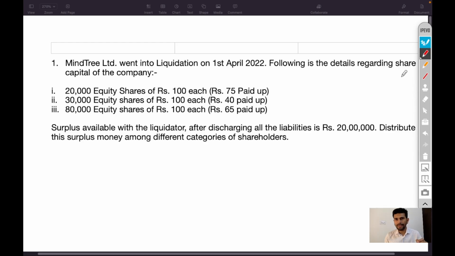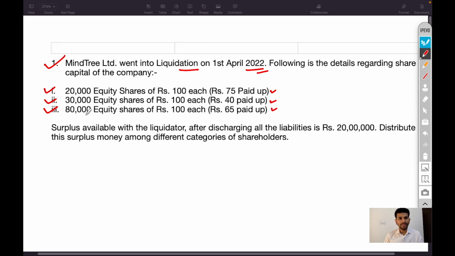Now let's understand the concept with a practical example. Mindtree Limited went into liquidation on 1st April 2020. Following are the details regarding share capital of the company. 20,000 equity shares of 100 rupees each, 75 rupees paid up, 30,000 equity shares of 100 rupees each, 40 rupees paid up, and 80,000 equity shares of 100 rupees each, 65 rupees paid up.